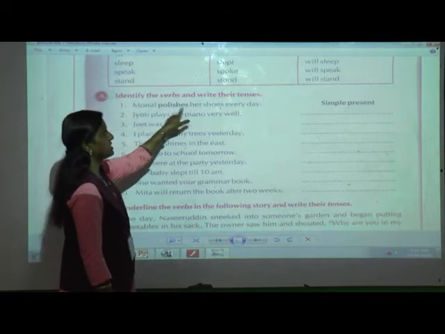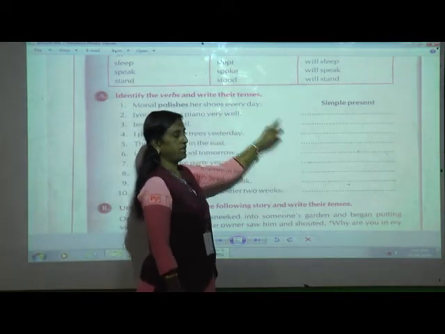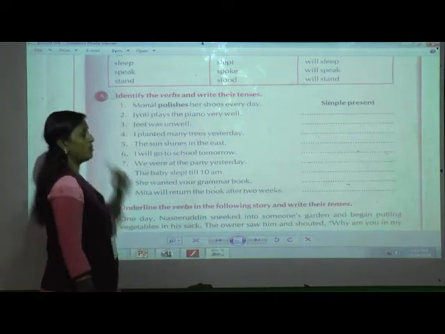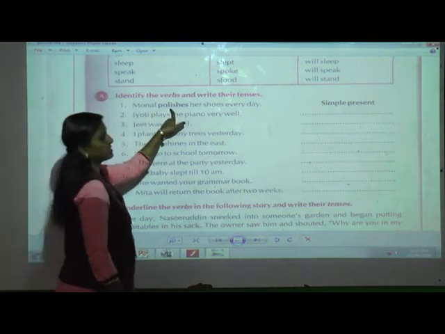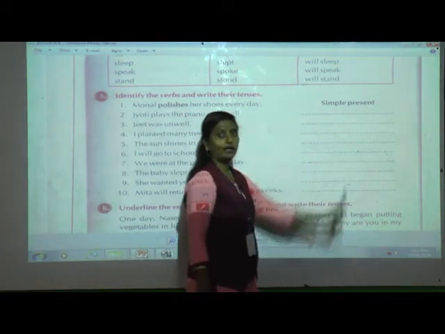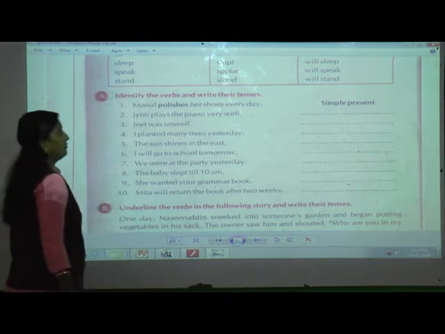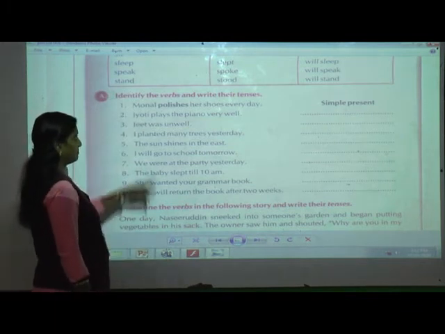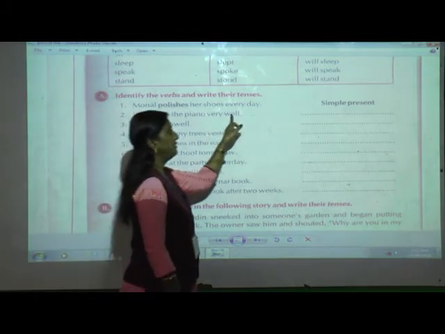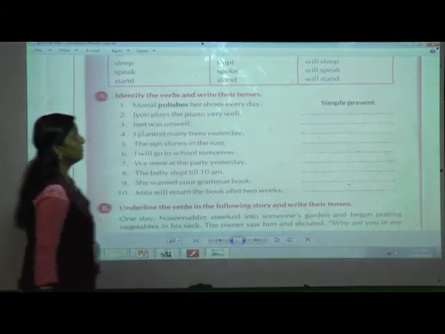Monal polishes her shoes every day. As I have told you, present tense will always be in the original form of the verb. So polishes, which tense is this? Simple present. So they have done that for us. Now from the second we will start. Jyoti plays the piano very well. So tell me, what is the verb over here?